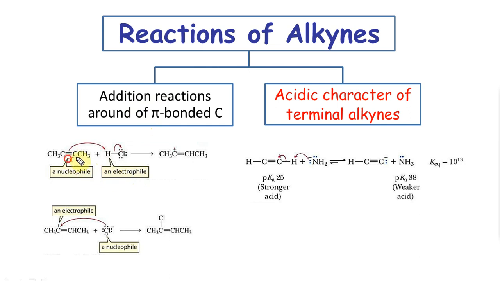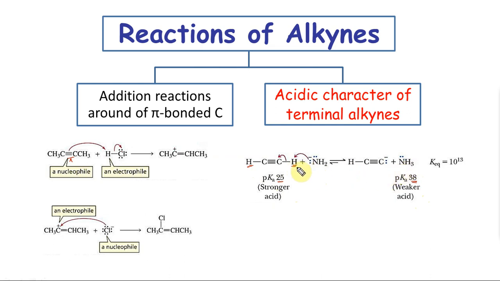Now when you look at this, the schematic is very simple. This is a pi cloud, so it can attack an electrophile and form a carbocation. This is a vinyl carbocation. Because this is an electrophile right now, it has a positive charge. It can be attacked by any nucleophile that is present, in this case Cl minus. We are going to see, just like our alkenes, the same reactions over and over. When it comes to acidic hydrogen, this hydrogen is terminal, and also this one. The pKa is 25, so this is a stronger acid than NH3.